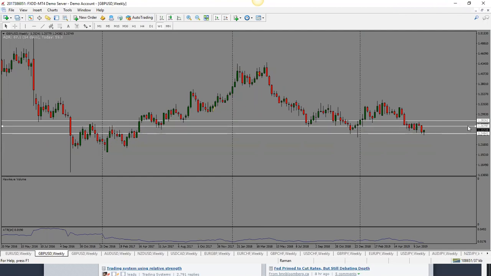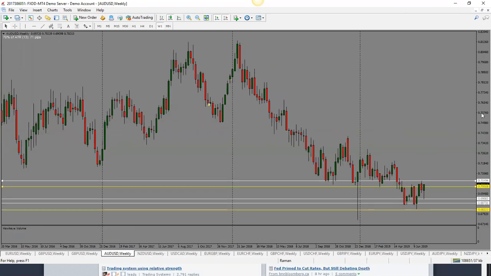But for now, I'm looking for it to go higher. First target would be 1.2680. Second target, 1.2850, back into the top of this little range that it's been trading in. So bullish bias for British pound, but if it stays below 1.2620, then it could drop further. But for now, bias is bullish for pound dollar.